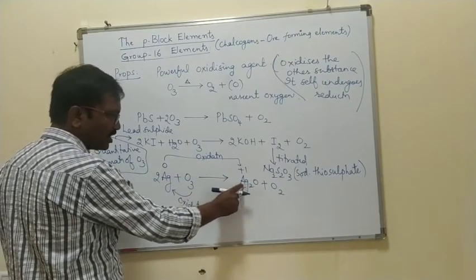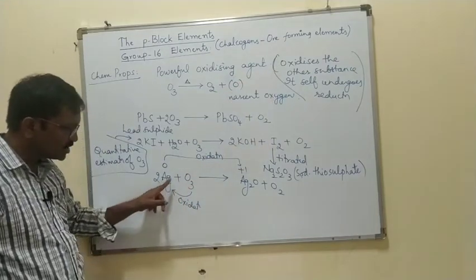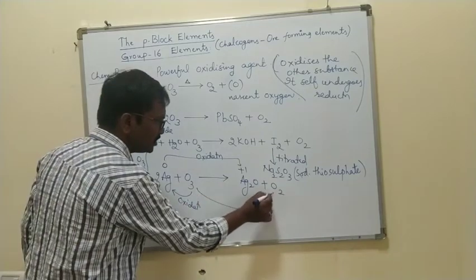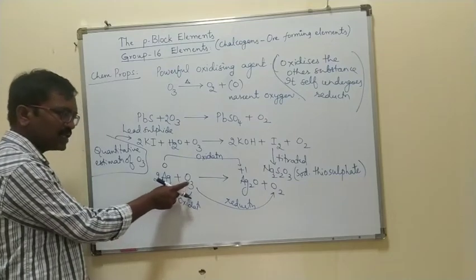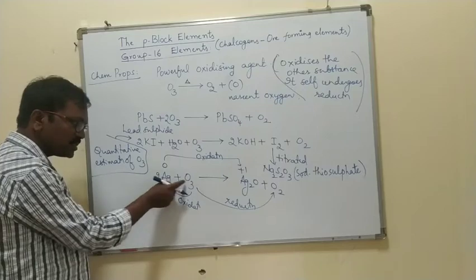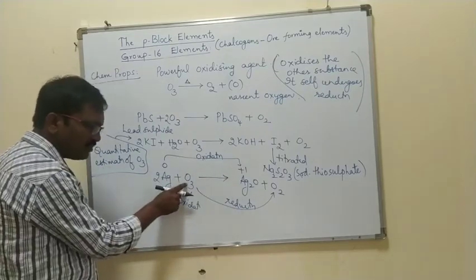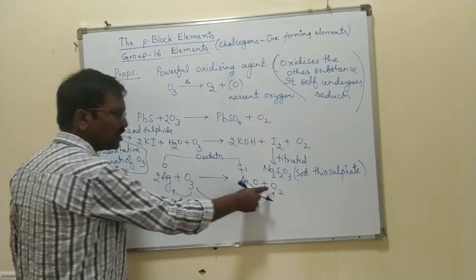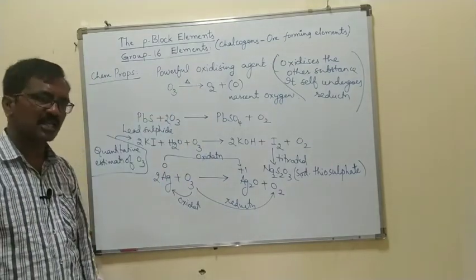It is converted into silver oxide. So that means it oxidizes the other substance, and itself undergoes reduction. Why is it a reduction? O3 to O2 is a reduction, because it is losing one oxygen. The other substance is taking the oxygen, that's why it is an oxidation. So what is ozone doing here? It oxidizes this one, and itself undergoes reduction. So that's why it is called a powerful oxidizing agent.